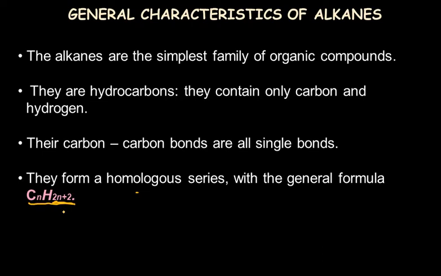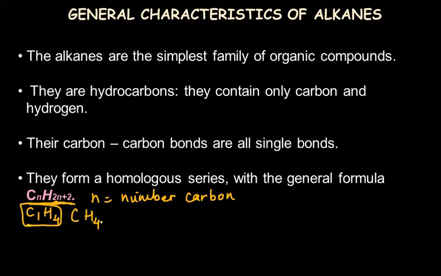Each and every homologous series has its own general formula. For alkanes it is CnH2n+2, where n is the number of carbon atoms present in that molecule. For example, if carbon is 1, we take n equal to 1, and so hydrogen will be accordingly. If n is 1, then H becomes 4 when we substitute the value of n, and so this compound will have the molecular formula CH4. This is just one example. Let's see some more examples.